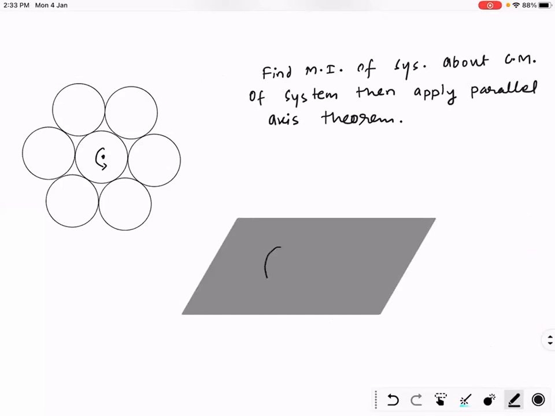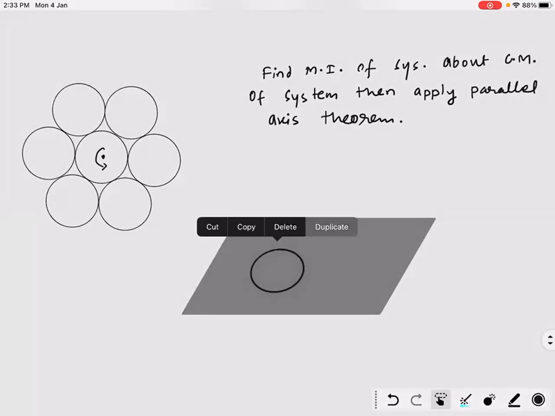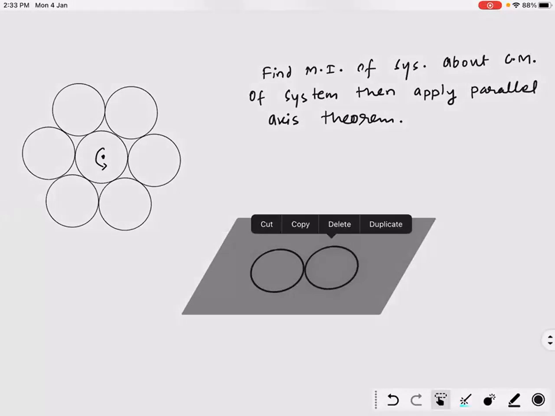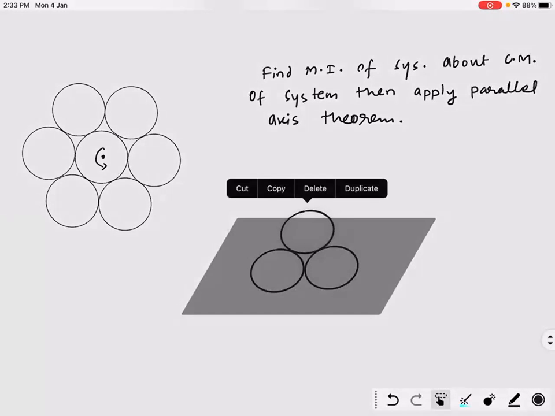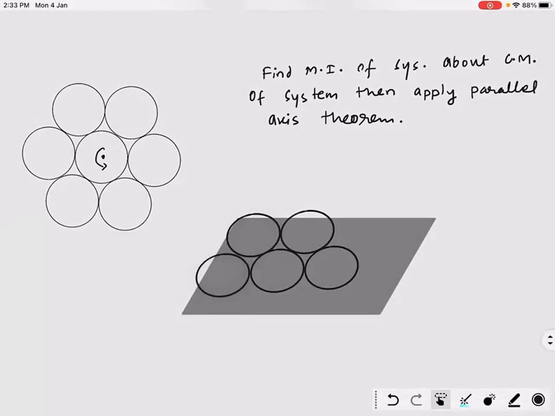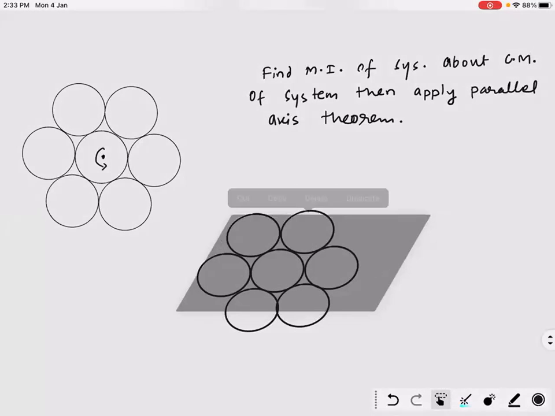I'll go step by step. This is 1 ring. I'll make another ring like this. This is 3D.